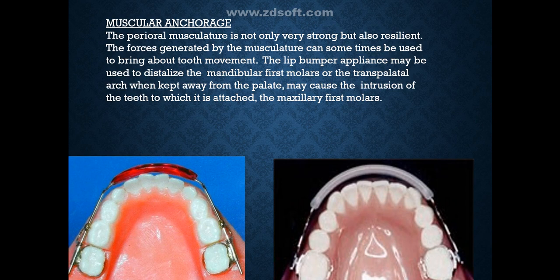Now coming to muscular anchorage, the perioral musculature is not very strong but also resilient. The forces generated by musculature can sometimes be used to bring about tooth movement. The lip bumper appliance may be used to distalize the mandibular first molar, or a transpalatal arch, when kept away from the palate, may cause the intrusion of the teeth to which it is attached, that is the maxillary first molar.